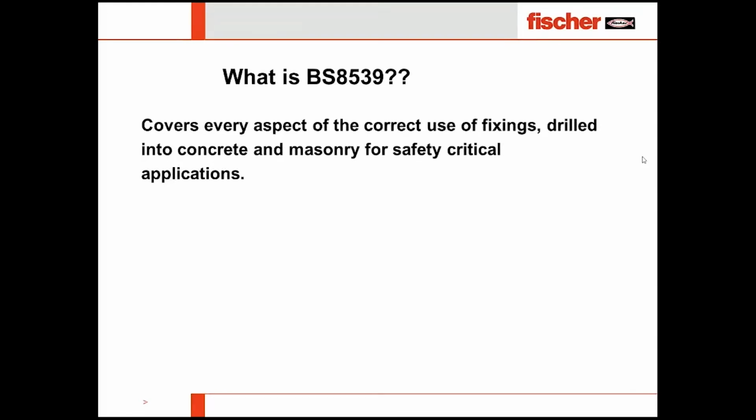It covers all aspects of anchors: fixing, drilling, whether in concrete or masonry, what the safety factors should be, and it also explains the criticality of the applications and the steps to be taken to install the anchor.